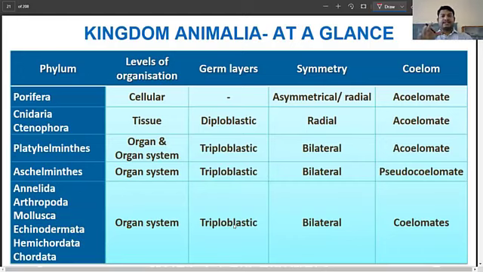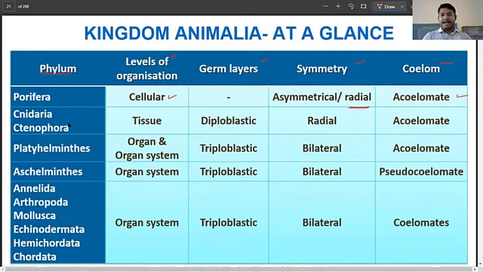So let's understand and see what the animal kingdom is after understanding some of the basics here. Again, on the left I have the different phyla, and here I have the level of organization, the germ layer, symmetry, and the coelom. When we talk about the poriferans, of course, it is the most simple one. So it is going to have the cellular level of organization. There are no germ layers, and you are going to have asymmetric or radial symmetry, depending on the organism. The coelom here is going to be acoelomate.